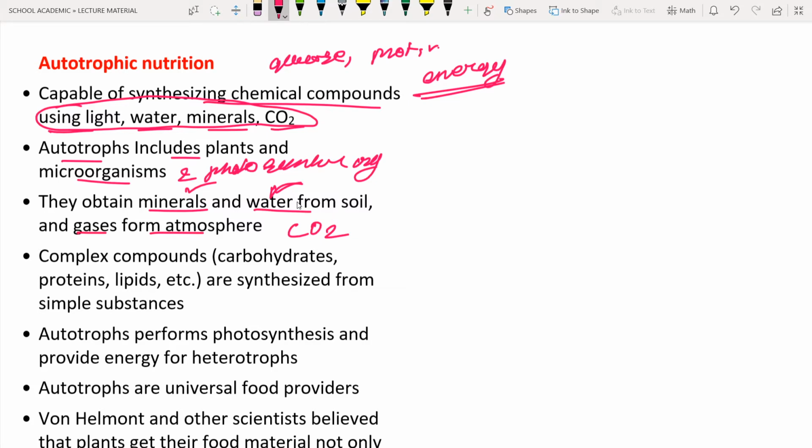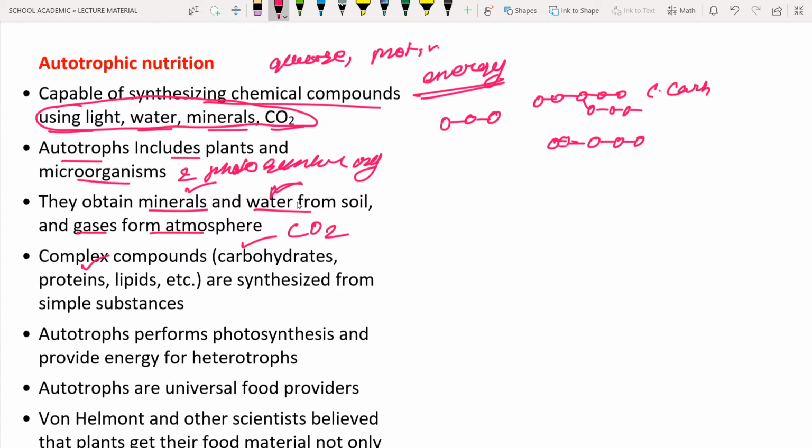During photosynthesis, complex compounds like carbohydrates are also synthesized. An example of a complex carbohydrate is starch. Let us consider these circles as glucose molecules. These glucose molecules get bonded together to form starch. It is an example of a complex carbohydrate. Proteins are also complex compounds, because amino acids are joined together.